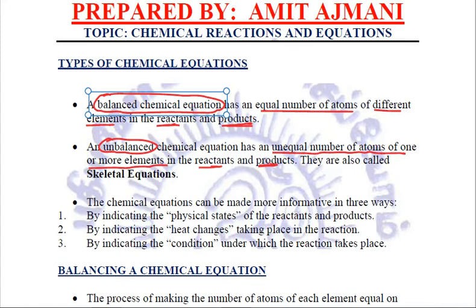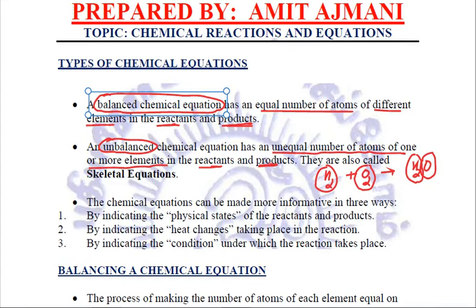For example, H2 hydrogen reacts with O2 oxygen to form H2O water. Now we can see that in the reactant there are two atoms of hydrogen and two atoms of oxygen which are combining together to form water. But in water we can see two atoms of hydrogen but only one atom of oxygen.